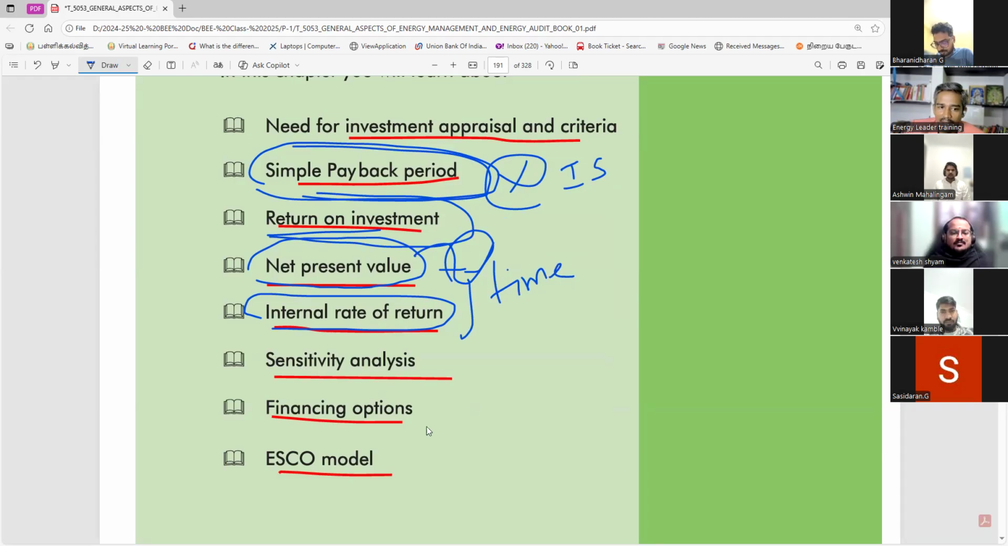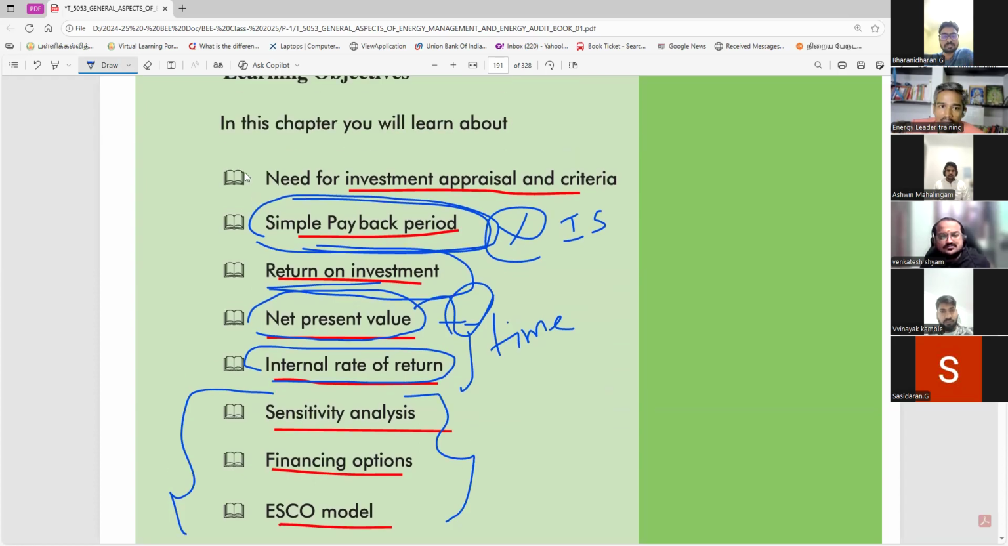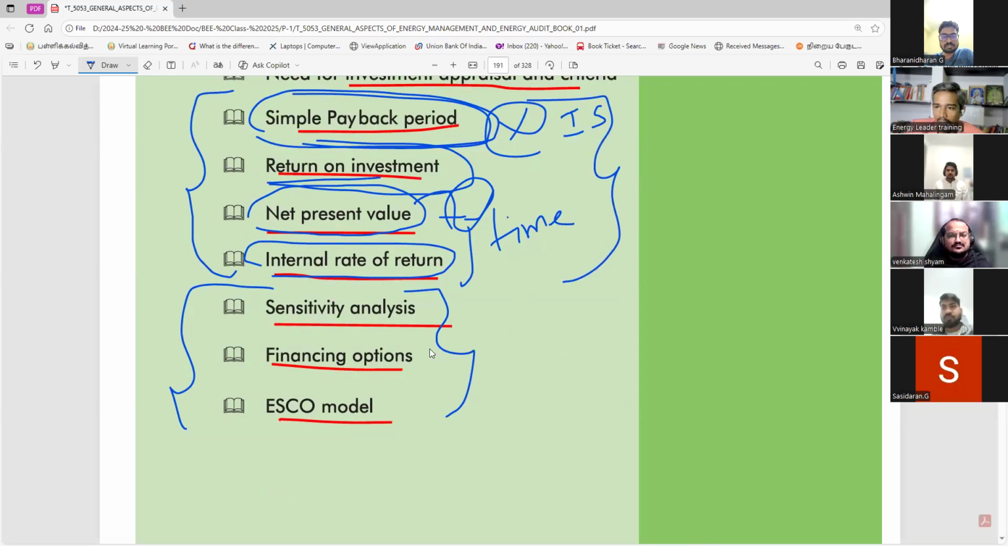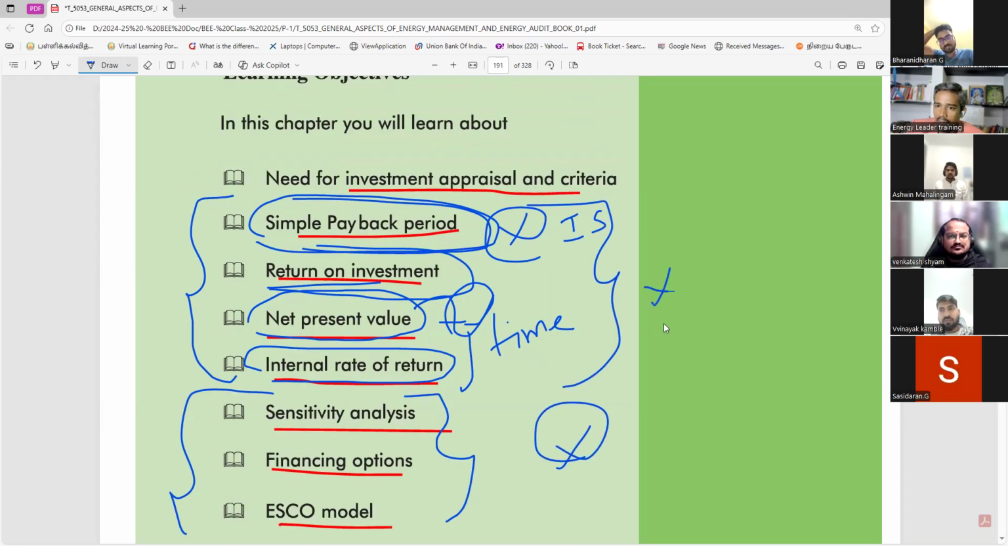Then the remaining topics, sensitivity analysis and financing options, we will discuss later. Only focus on the calculations, very, very important. These four parts: once you practice the calculations, the remaining things you can understand quickly. Where is the sensitivity analysis? What are the financing options? What is the ESCO model? This is all theory; once we read it, you can understand. But you have to focus on the calculations, very, very important.